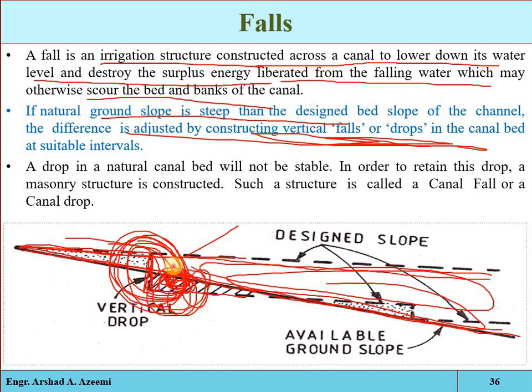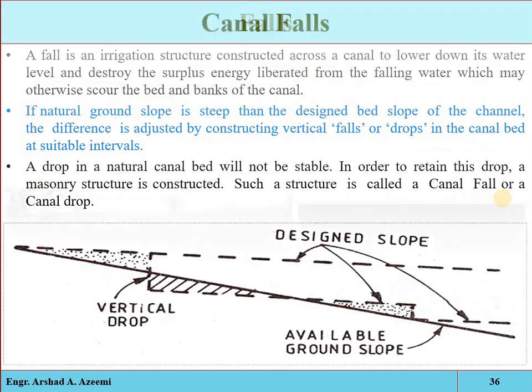Okay, so which will cause a heavy depression at this area, and the canal may be affected or damaged. The drop in a natural canal will not be stable. So in order to retain this drop, a masonry structure, a concreted structure, will be constructed, and such a structure is called a canal fall or a canal drop.